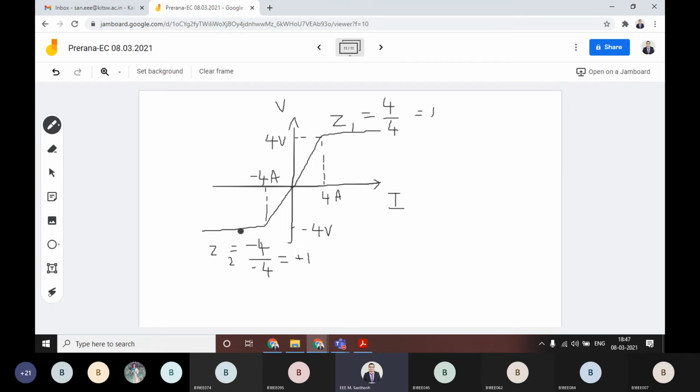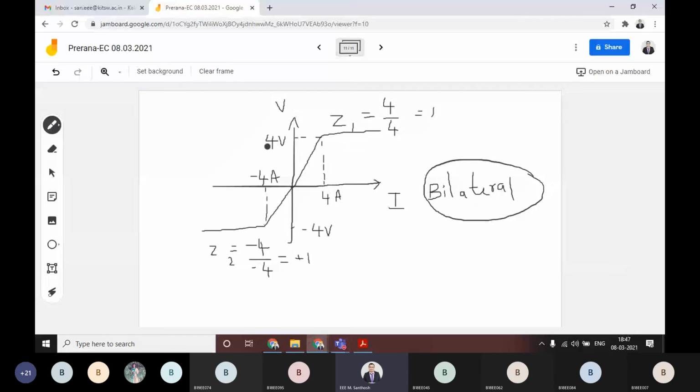At this point the Z2 value is having the same impedance, and in this case the impedance is positive, and here also positive, here also positive, always the same value you are getting. If the impedance is same, this kind of element is bilateral. Impedance is always same, then this kind of characteristics are bilateral circuit characteristics.